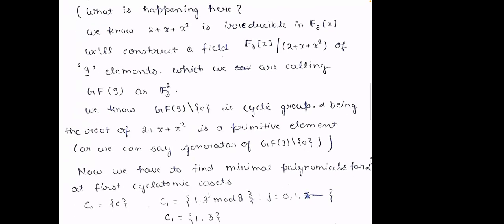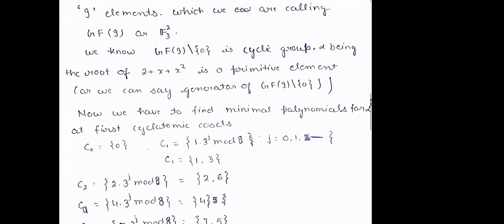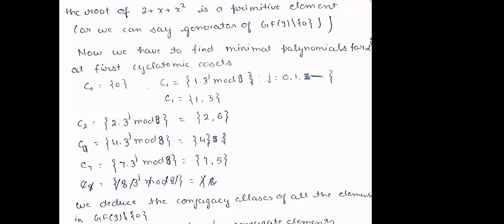Now we have to find the minimal polynomials for all the alpha i's. So at first we will find the cyclotomic cosets. C0 will contain only the 0 element. C1 contains 1 and 3 only. You can compute C2 is 2, 6, C4 is 4 only, C7 is 7, 5.